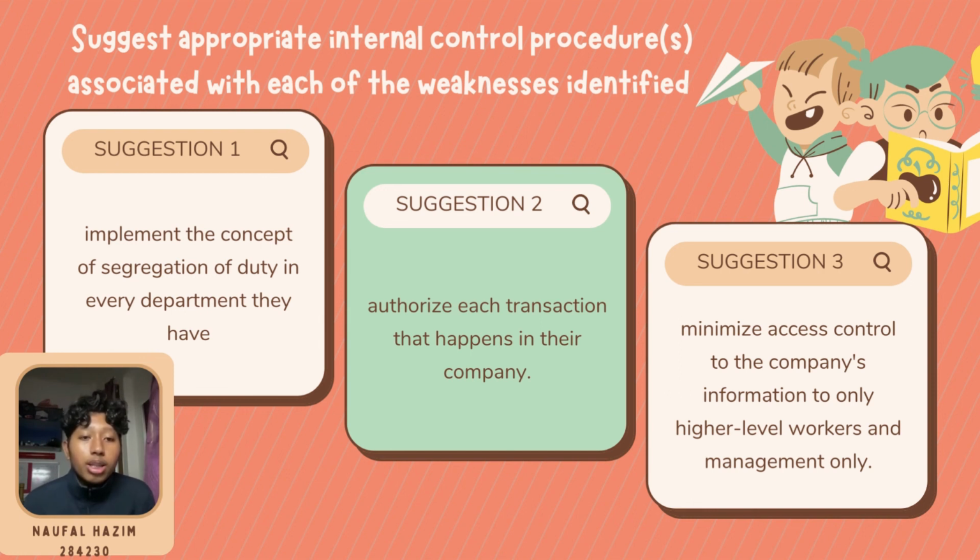And last but not least, the company also has to restrict access to the company's information to only higher level workers and management. This action can prevent unauthorized changes of information from happening in the company. The company can set a password on the official computer that stores all the information about the company, and the password can only be shared among the authorized people in the company.